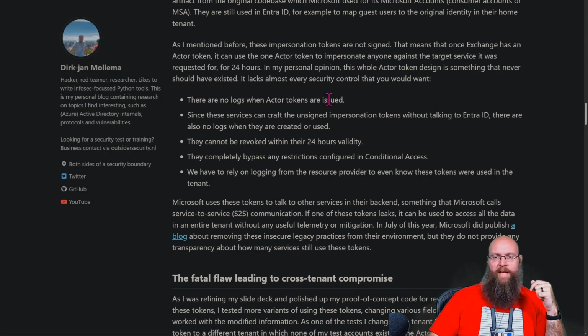No logs when the actor tokens are issued. Since these services can craft unsigned impersonation tokens without talking to Entra ID, there's also no logs that they were created or used. They can't be revoked within the 24-hour validity period. They completely bypass any restrictions configured in conditional access, and we have to rely on logging from the resource provider to even know these tokens were used in the tenant.